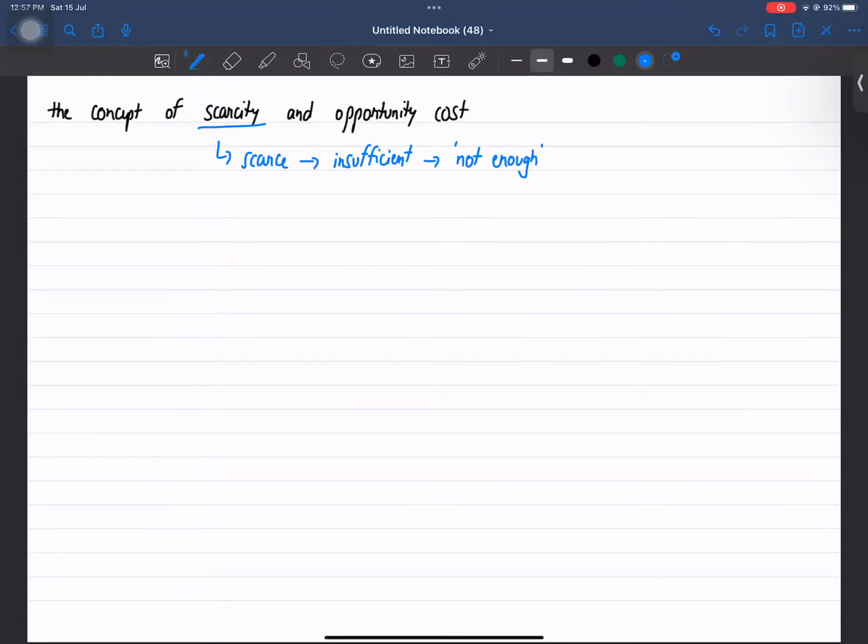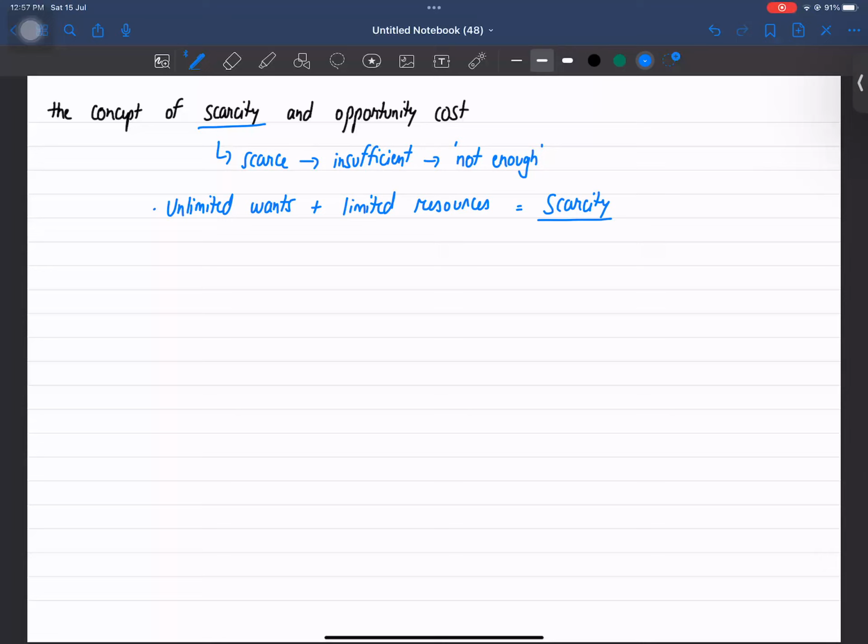Because it is mentioned that we have unlimited wants and we have limited resources to satisfy them. We have unlimited wants. I want to buy this too, buy that too, do this too, do that too, but we all have limited resources to satisfy the unlimited wants. So this is how scarcity takes place. And this is known as the basic concept of scarcity, that we have unlimited wants and against the unlimited wants, we have limited resources to satisfy them.